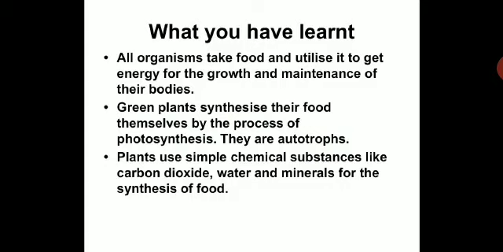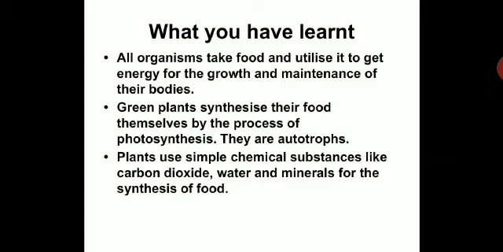So you have learned that all organisms have to take food and utilize it. They have to digest food for their proper growth and maintenance. Green plants prepare their own food by the process of photosynthesis, and they are called autotrophs.